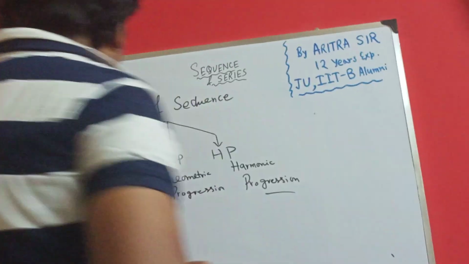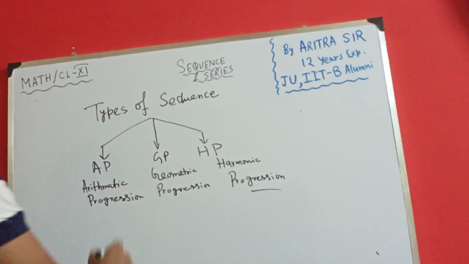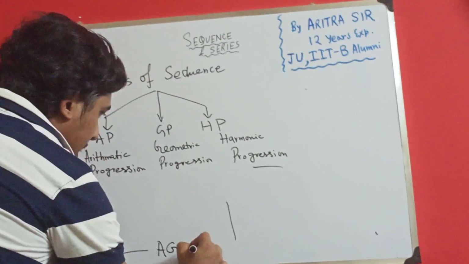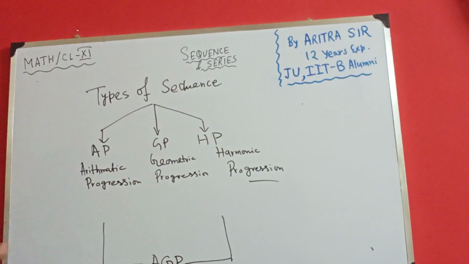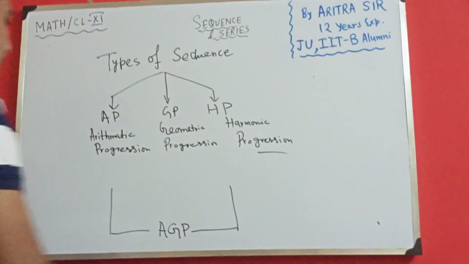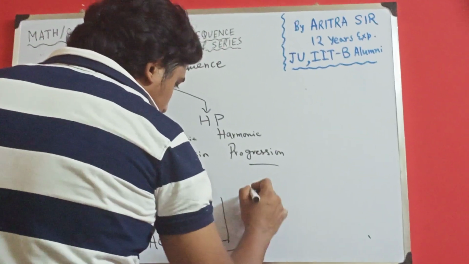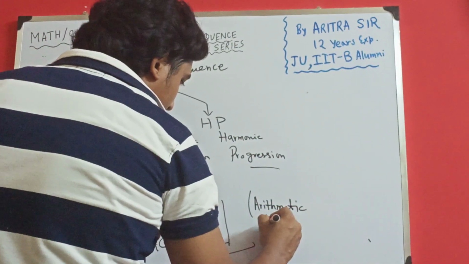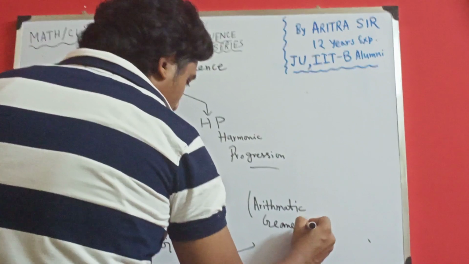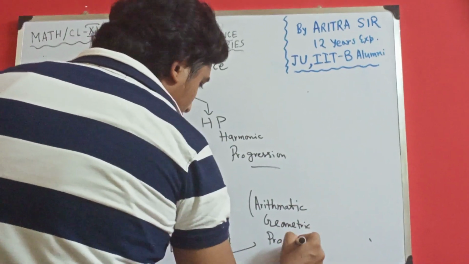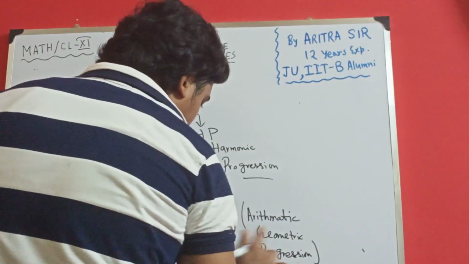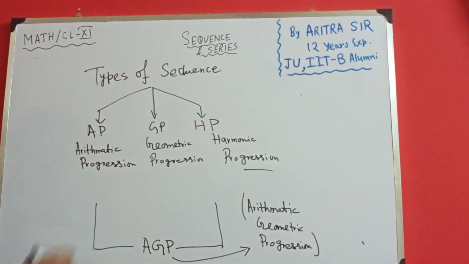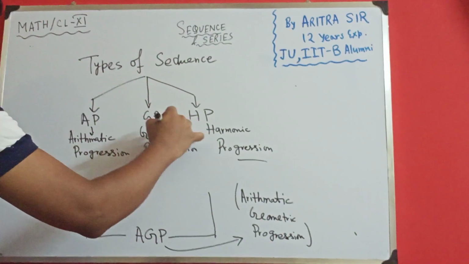Okay. Now considering this AP and GP, there is another type of sequence that is called AGP. That we will discuss later on. AGP stands for your arithmetic geometric progression. Okay, so that's all.